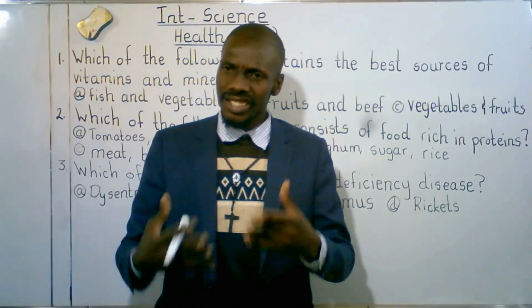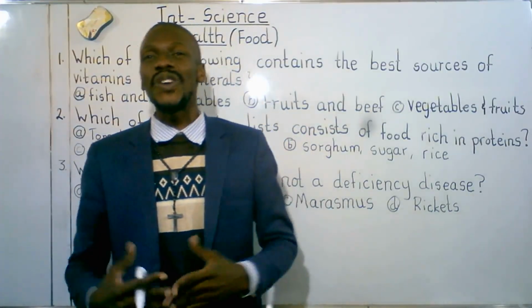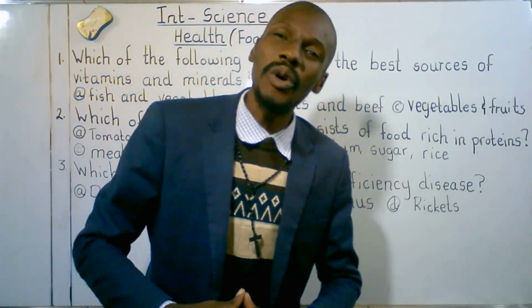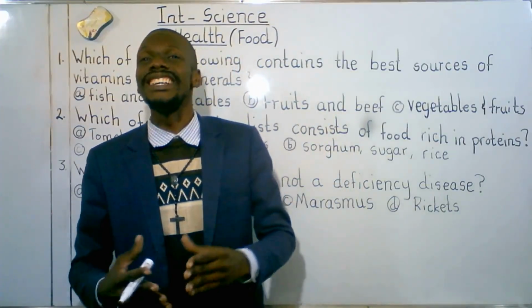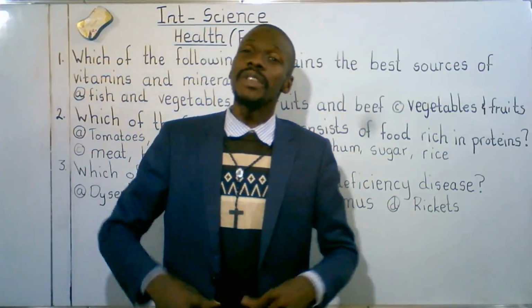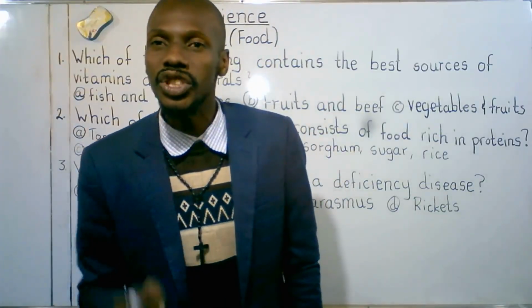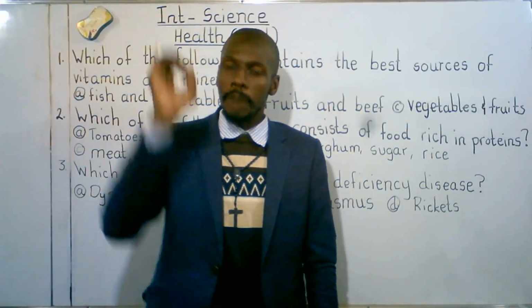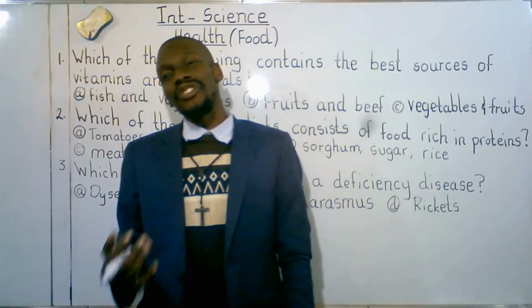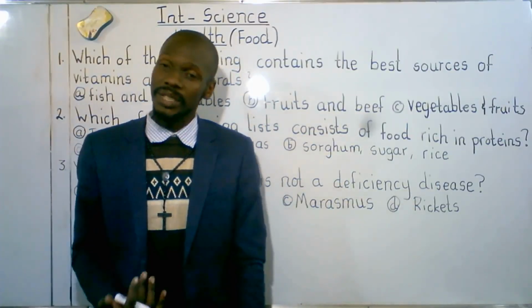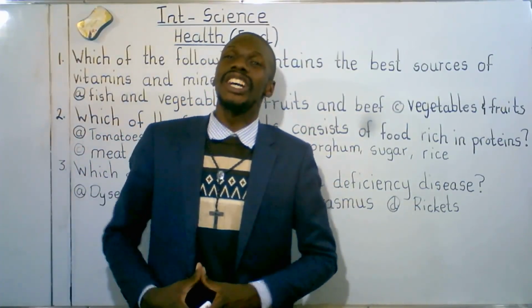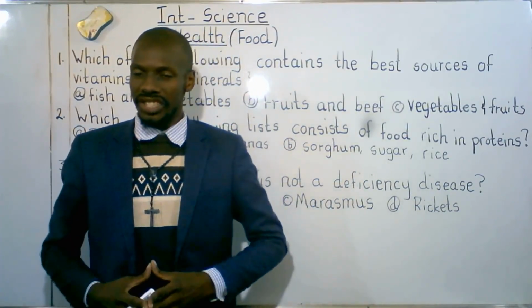One example is kwashiorkor, which is caused due to lack of proteins. Another deficiency disease is marasmus, which is caused due to lack of carbohydrates.